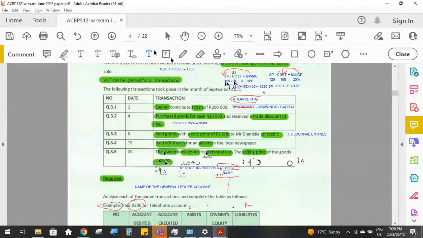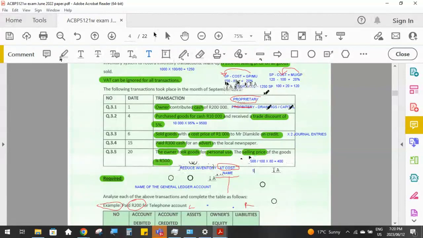We want to work out 80 parts. Okay, so 500 is 100 parts. So if we divide that by 100, that will give us 1 part. And if we multiply that by 80, we will then get the rand value of the cost, which is going to be 400 rand.